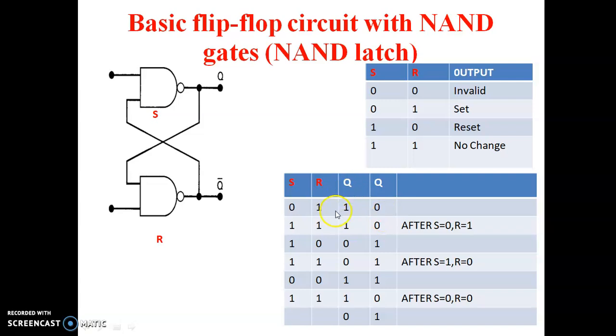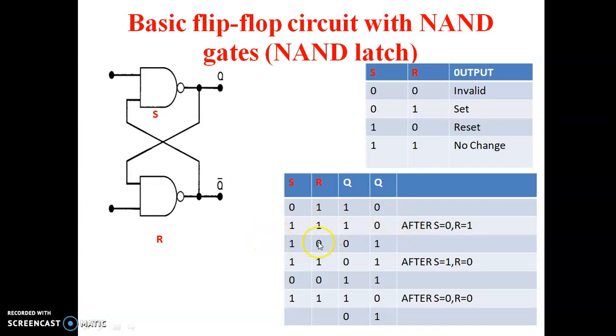First we apply S equal to 0, R equal to 1. The output we get is Q equal to 1, Q bar equal to 0. After that, we apply S equal to 1, R equal to 1, and you get the same output. That is nothing but no change, a memory element. Memory means it is capable of storing the previous value.